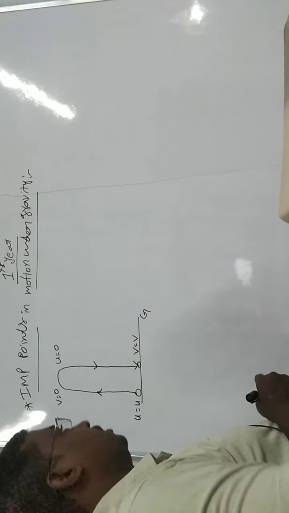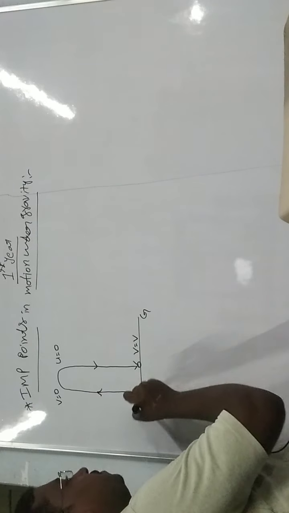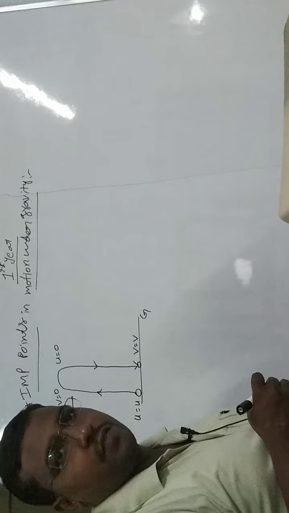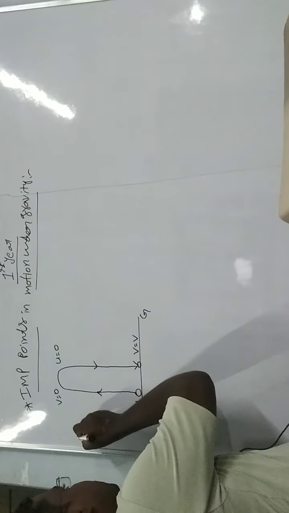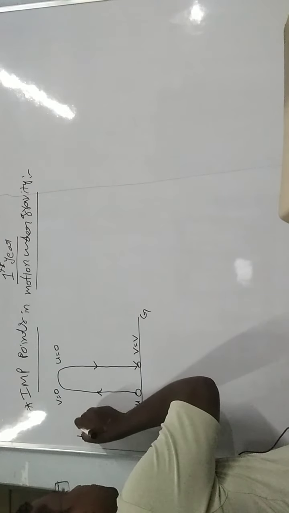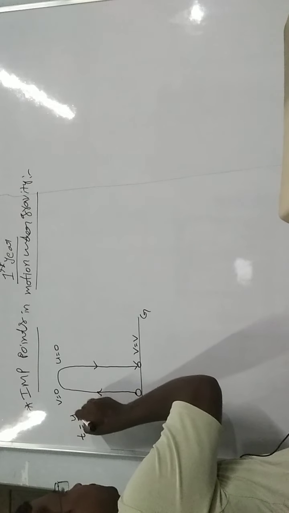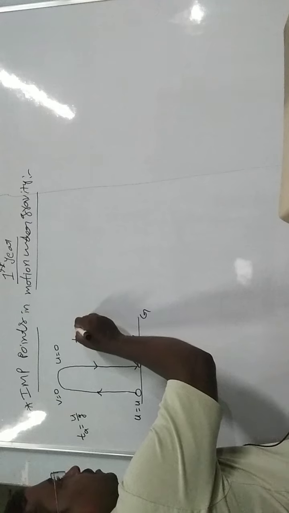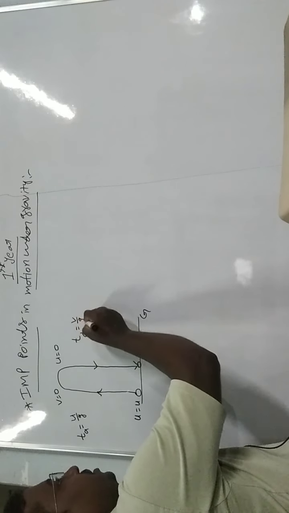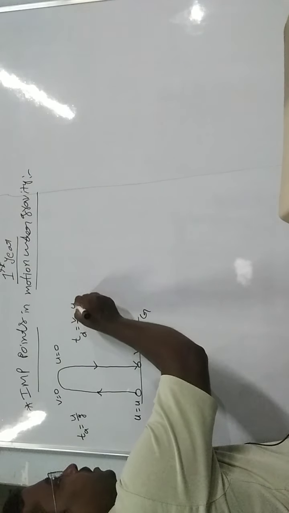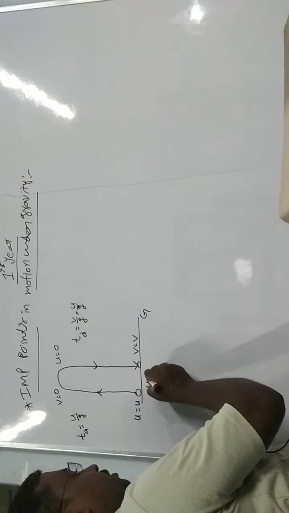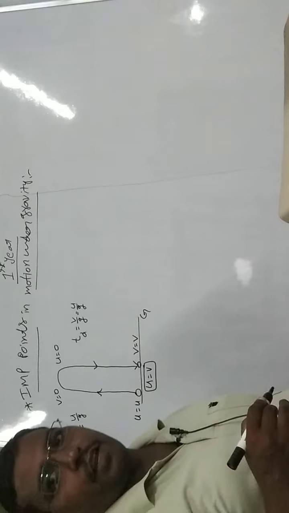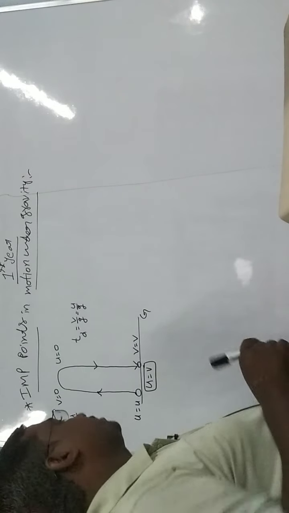Students, now what are the time of ascent and time of descent? We already told this in the previous class. Time of ascent Ta is equal to u by g, and time of descent Td is equal to v by g, or u by g because u equals v.